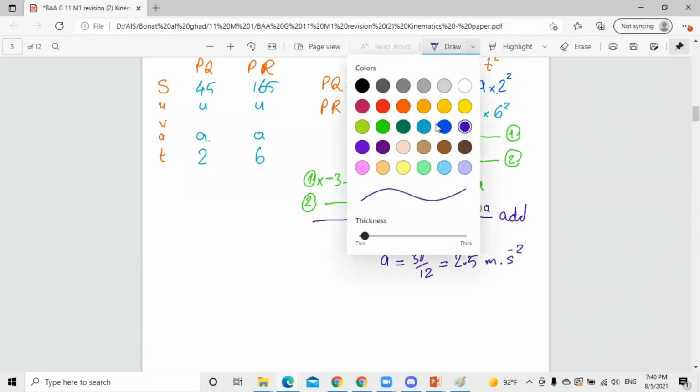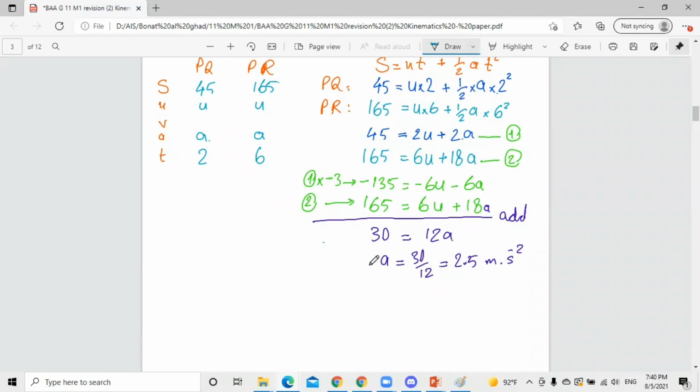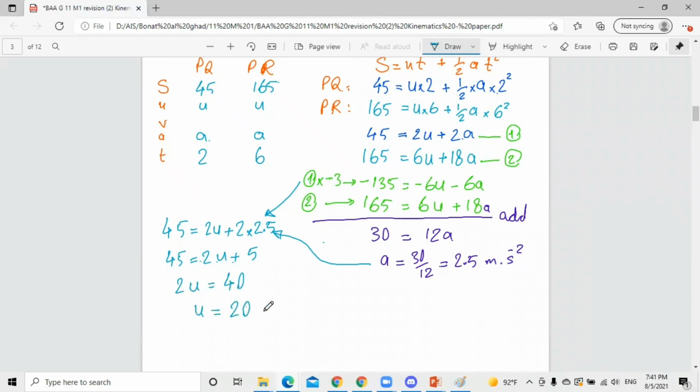Now I can put it in any equation, for example equation number 1 or equation number 2. For equation number 1, 45 equals 2u plus 2 multiplied by a, which is 2.5, that means we have 5, so 2u plus 5 equals 45. Minus 5 from both sides, it will be 40. So 2u equals 40, divided by 2 on both sides. So u equals 20 meters per second.